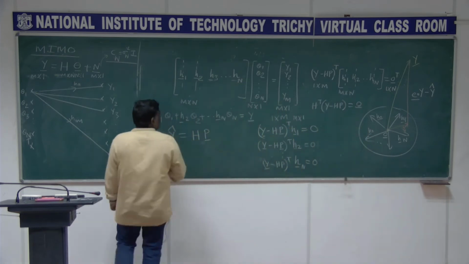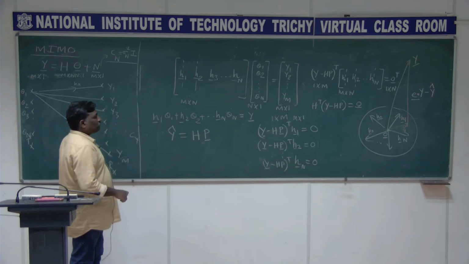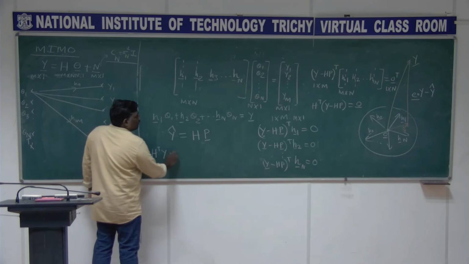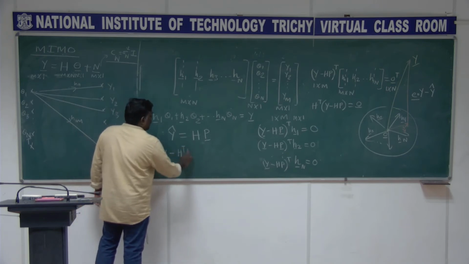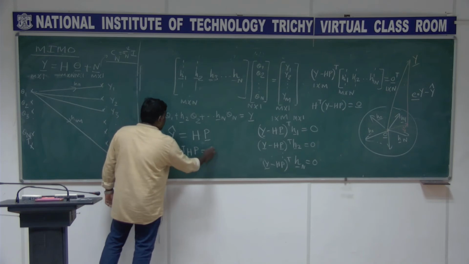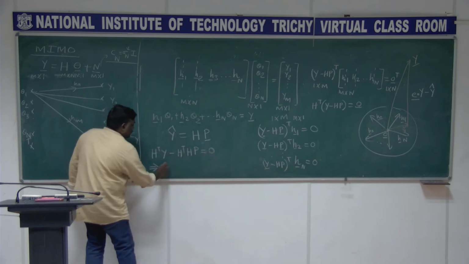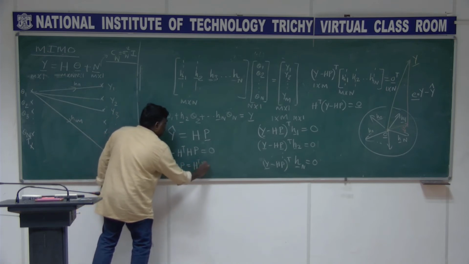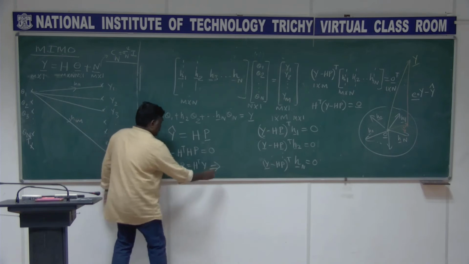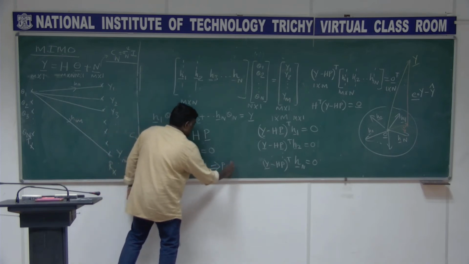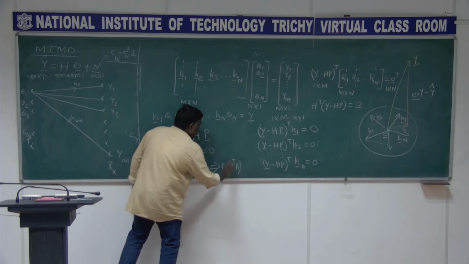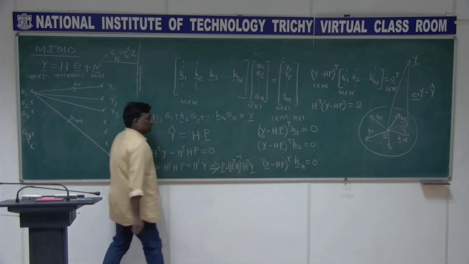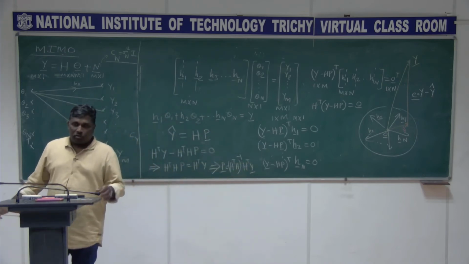So I will write it here. H transpose y minus H transpose H P is equal to 0. This implies H transpose H P equals H transpose y. This implies the P vector is H transpose H the whole inverse H transpose y. It's very important what I am doing here.